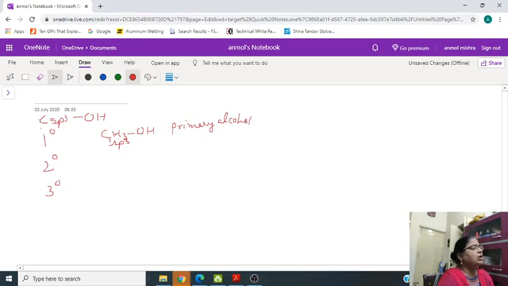Means methyl alcohol, ethyl alcohol, propyl alcohol, they will all come under primary alcohol. If 2 alkyl groups are attached, it is called secondary alcohol.